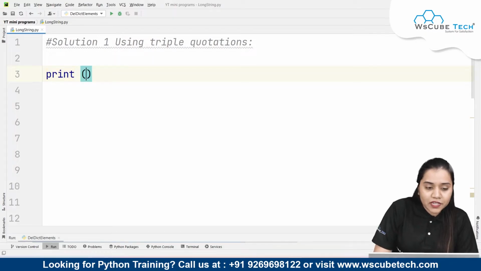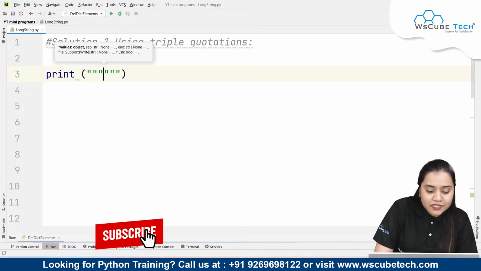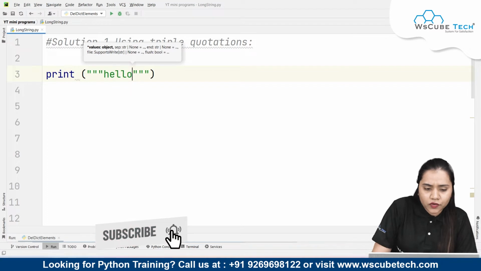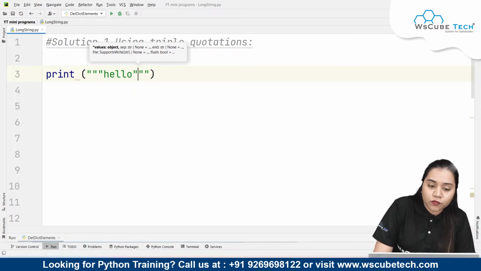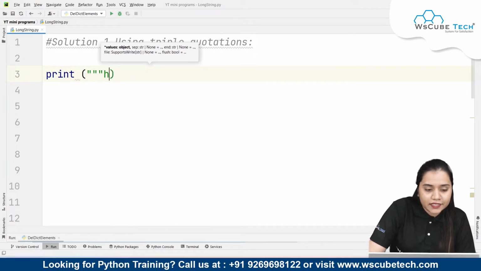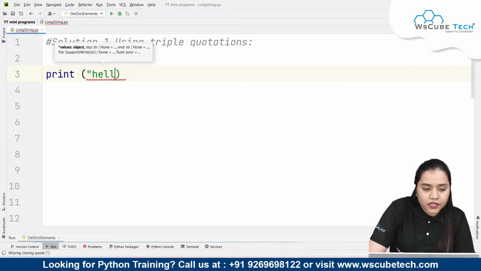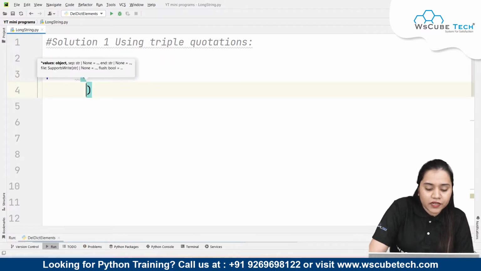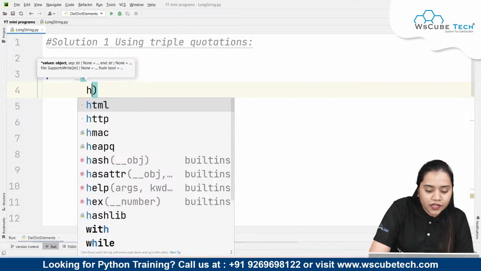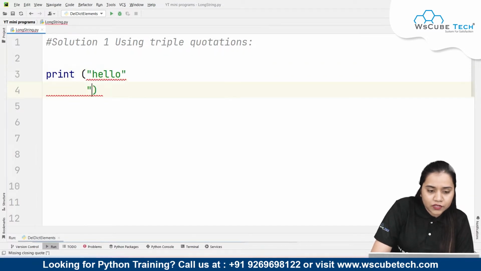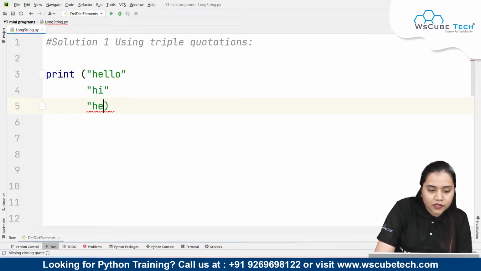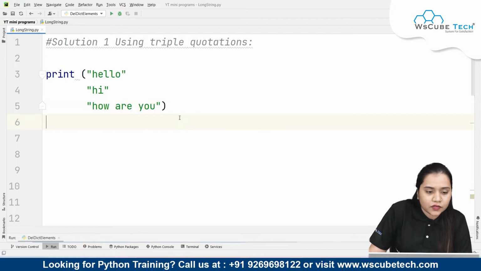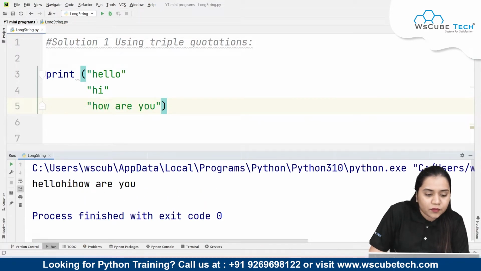For triple quotations, I'll be writing the print statement and inside this I'll be passing triple quotations. Inside the triple quotations, whatever data you want to write, suppose I would have used single quotations and here I would have pressed enter, like I would have written hi, how are you, like this. In this case, it would have given me the data like this.